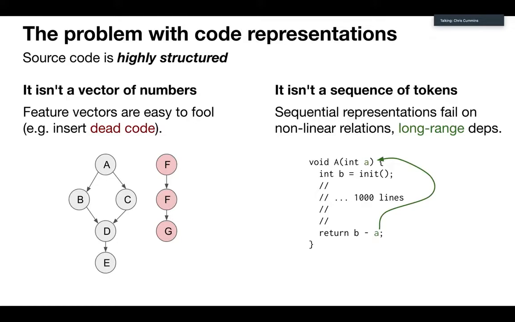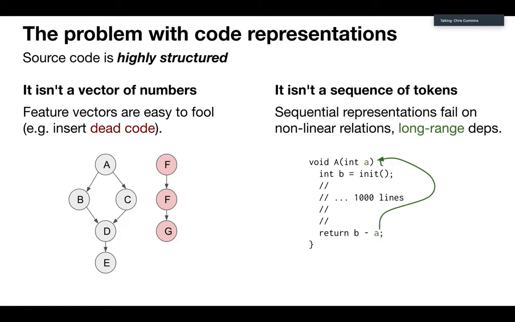It's got this really rich hierarchy to it. And natural language models, the models which read text one token at a time, often fail with this. Obviously, because they're going in an order, they can't see things that haven't yet occurred. So the non-linear relations are lost. But also the long-range dependencies.